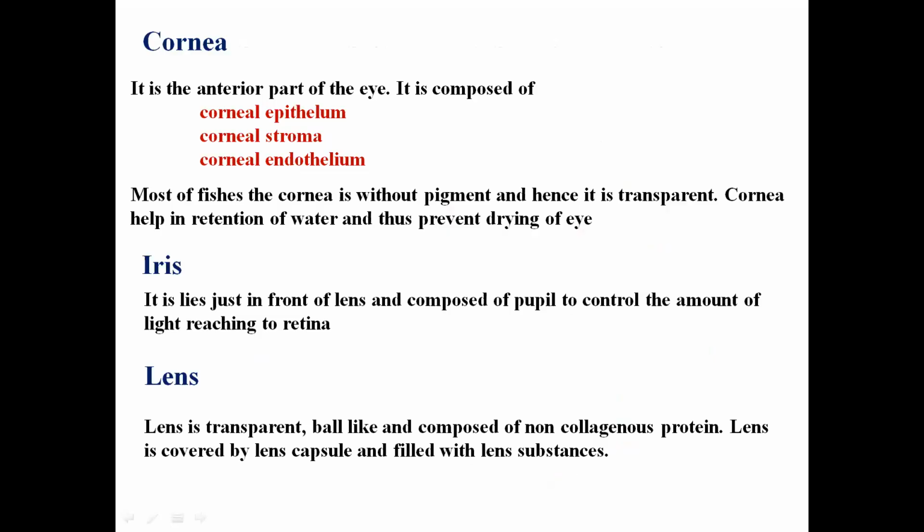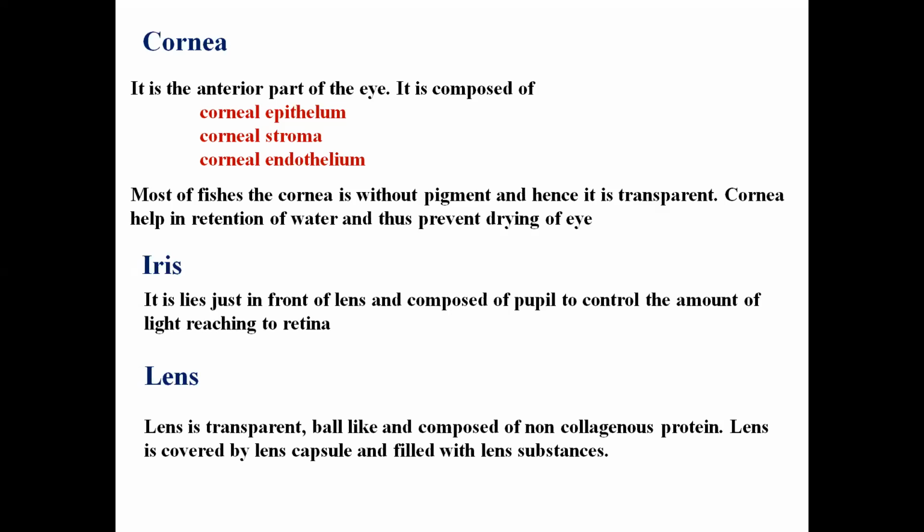We will see it in detail. First, the cornea is the anterior-most part of the eye. After the transparent nictitating membrane, the very first layer is known as the cornea. It has three layers. The outermost one is the corneal epithelium, followed by the corneal stroma, and the inner one is the corneal endothelium. In most fishes, this cornea is without any pigment, hence it looks transparent. The cornea helps in the retention of water, thus it prevents the drying of the eyes.